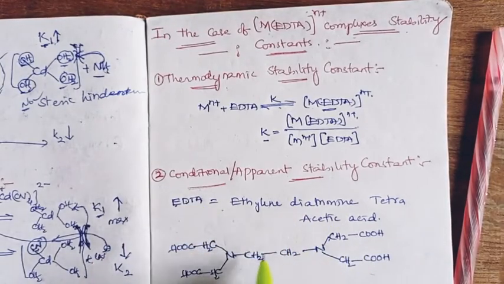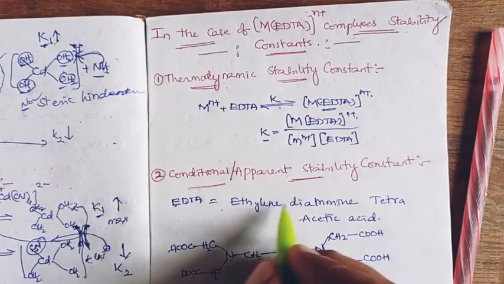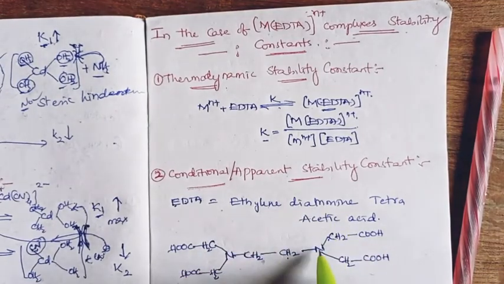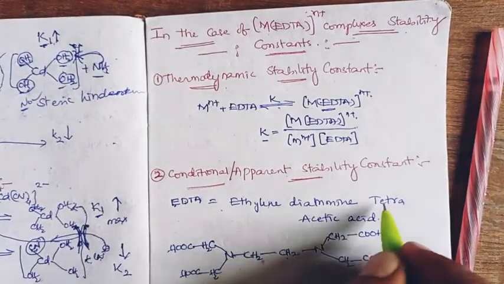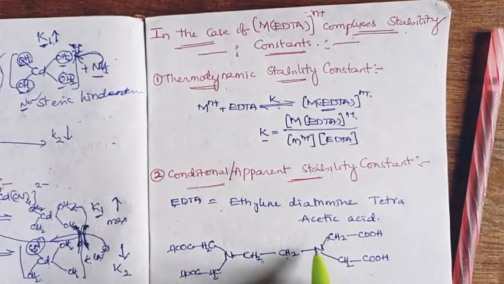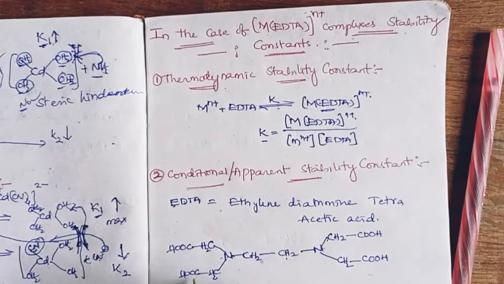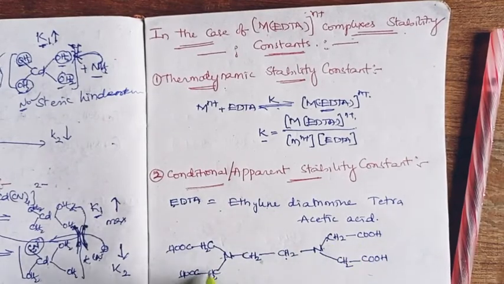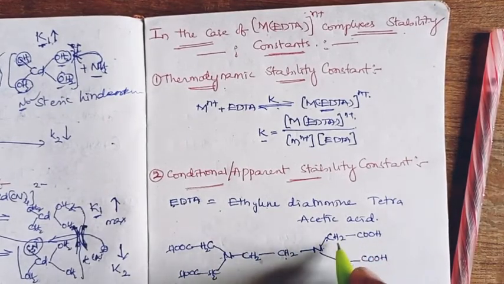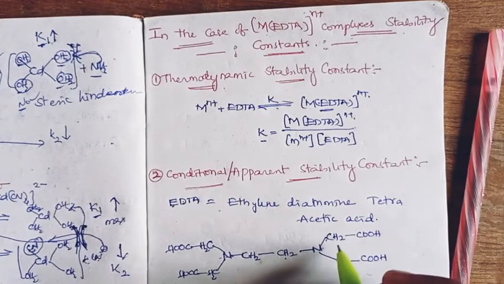Ethylene is CH2CH2, and it is linked to a diamine, so we write NH2, but having tetraacetic acid, the hydrogens are replaced with acetic acids. So two amine sites are linked to four acetic acid sites. From CH3COOH, we remove one proton and link it towards the nitrogen.